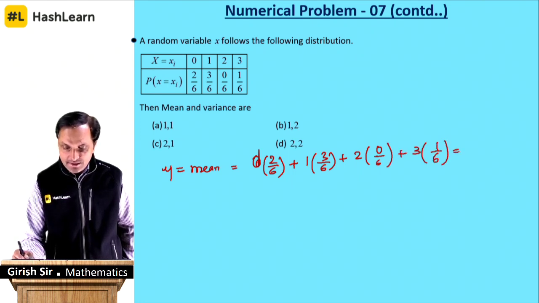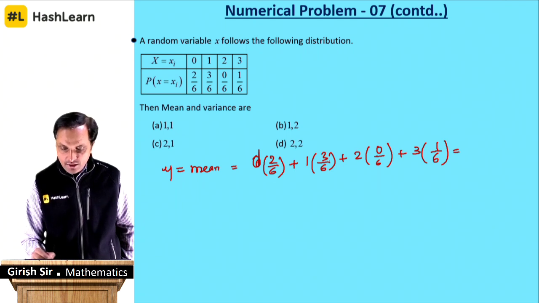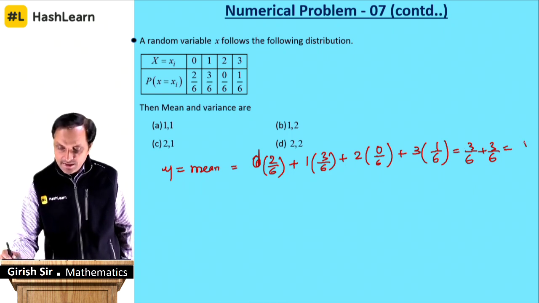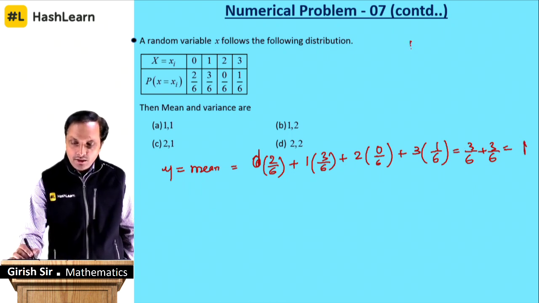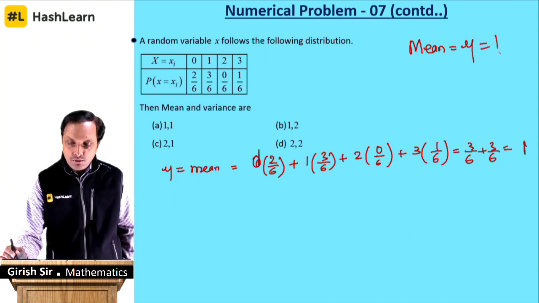See, when you add 0, that is gone. This is 3 by 6 plus 3 by 6. 3 plus 3, 6 by 6 is 1. So you are getting your mean, which is nothing but mu, equal to 1.